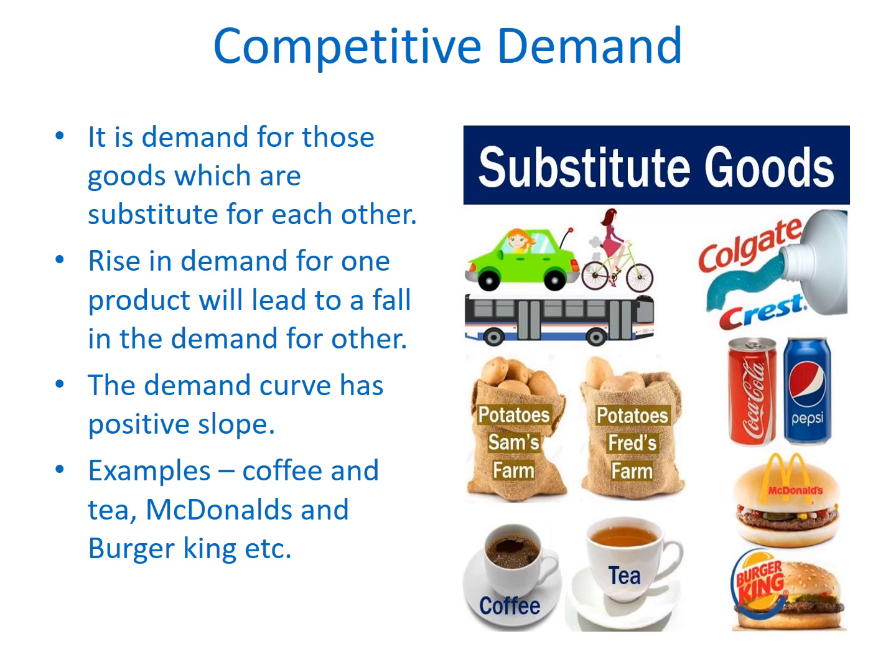So rise in demand for one product will lead to a fall in the demand for other. So the cross elasticity of demand is positive, means when the price of one commodity rises, the demand for the substitute commodity rises. When price of tea rises, the demand for coffee increases. So demand curve has a positive slope.